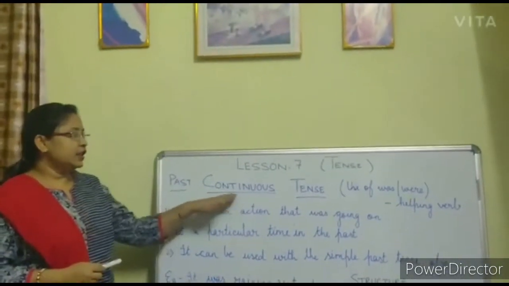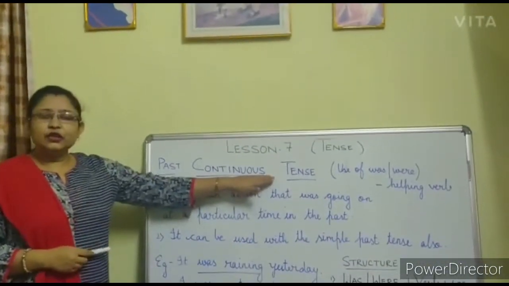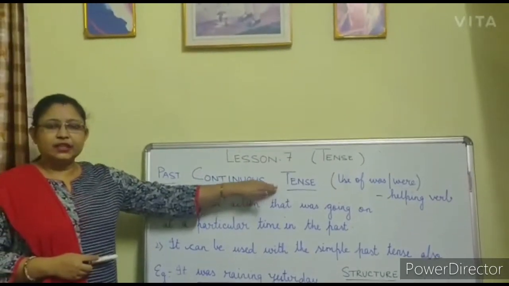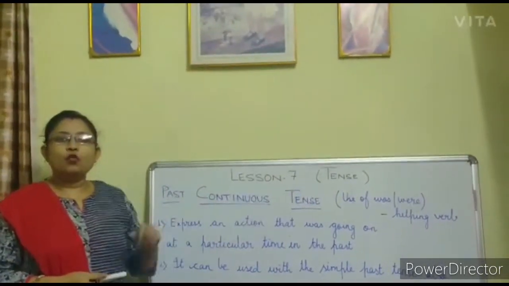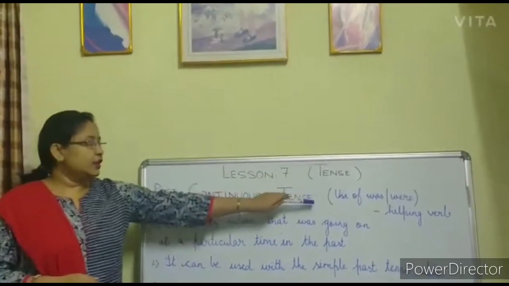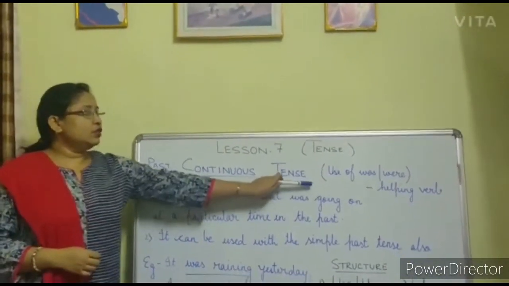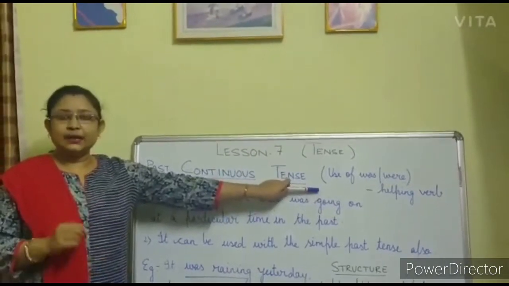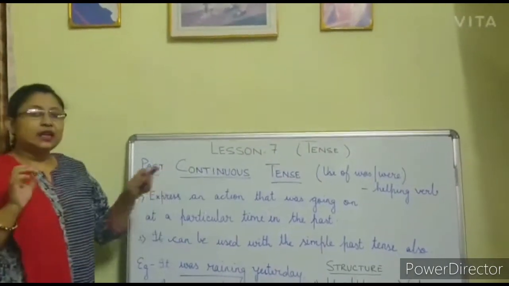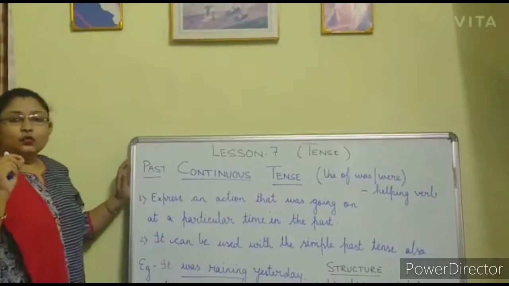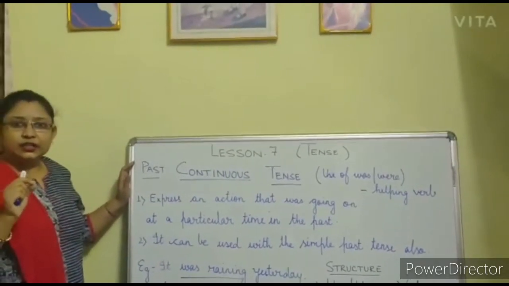Past continuous tense. Generally students, in this past continuous tense, we use the helping verbs was and were. Have a look here. In past continuous tense, we use was and were, the helping verbs was and were. Now, where do we use past continuous tense?